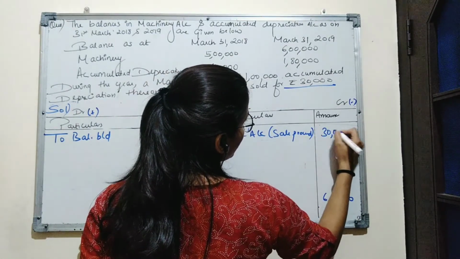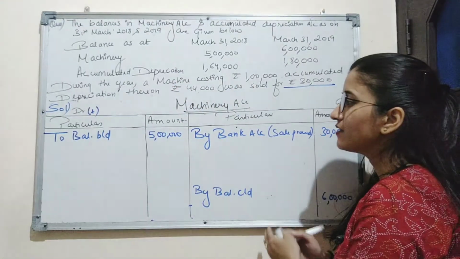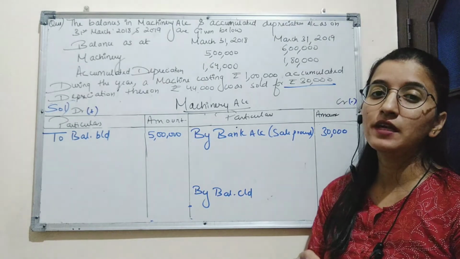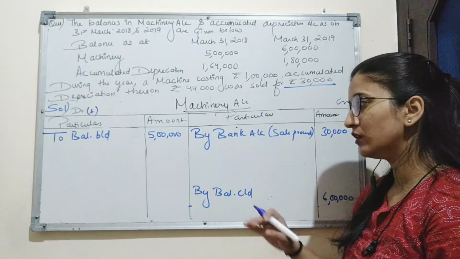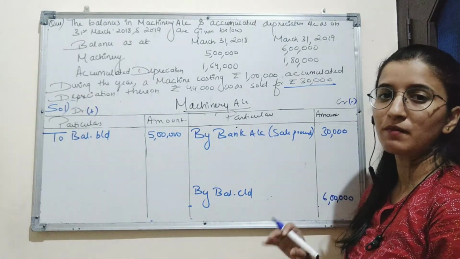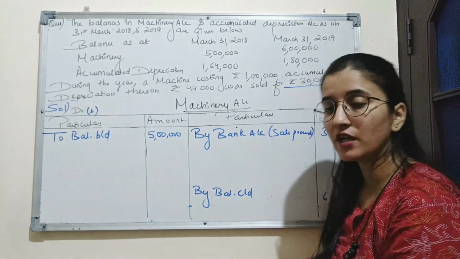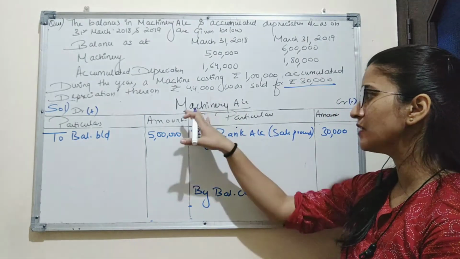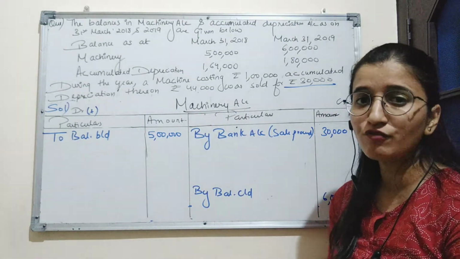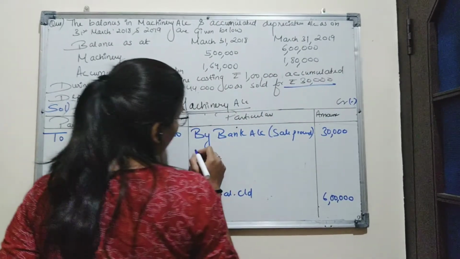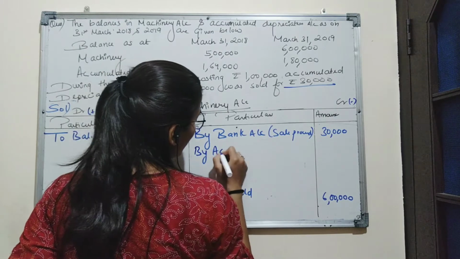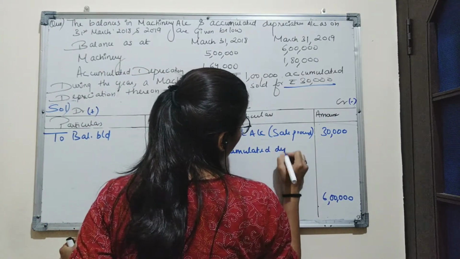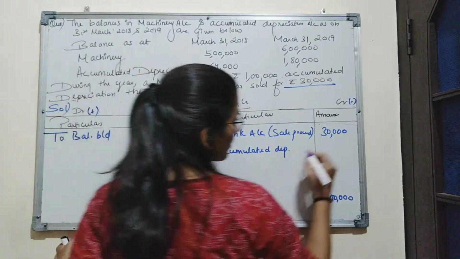Amount is 30,000. So as in the accumulated depreciation account, we recorded accumulated depreciation there, and we know that that accumulated depreciation amount is transferred to machinery account. So depreciation is a charge on machinery, which means it is reducing the balance of machinery. So we will record that accumulated depreciation on credit side, and the amount of accumulated depreciation was 44,000.